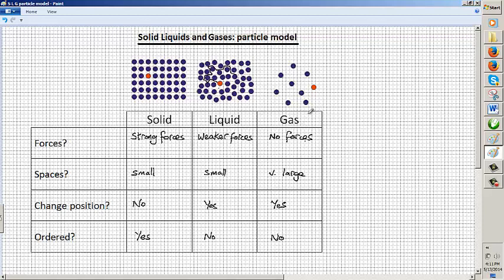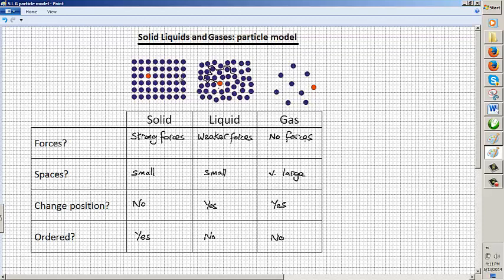Again, we can also relate, for example, the question of whether or not we can compress solids, liquids or gases. Well, you can see clearly here that gases are easily compressed. They're easily compressible simply because they have large spaces. There are large spaces between the particles.